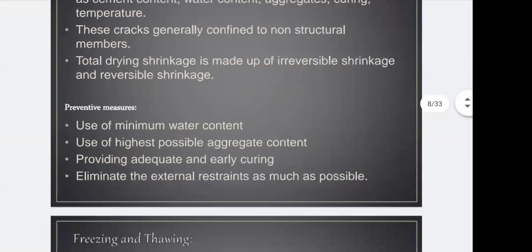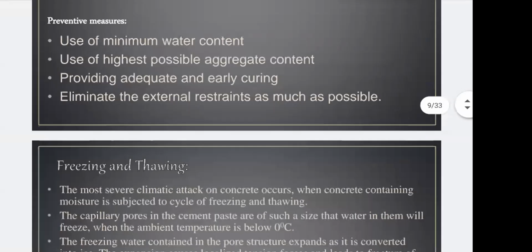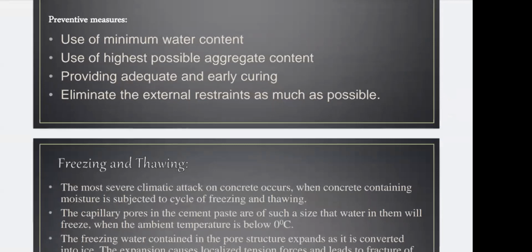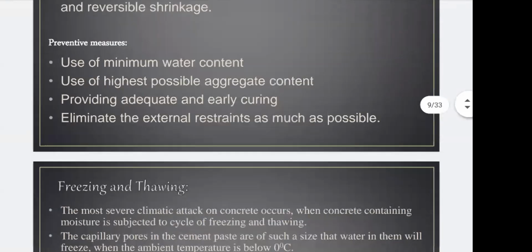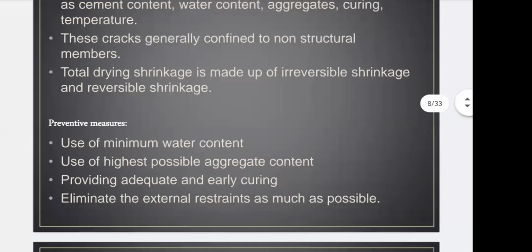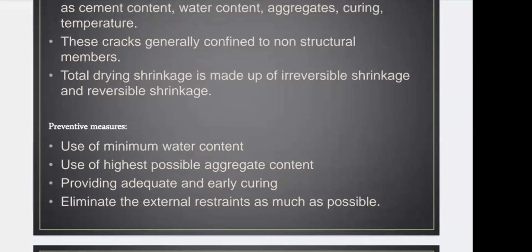So what are the preventive measures to be taken to avoid that drying shrinkage? The use of minimum water content, use of highest possible aggregate content, providing adequate and early curing, and also eliminate the external restraint as much as possible. External restraint is nothing but external factors which are giving stresses to your concrete. That is nothing but external restraints, means external load, you can say. So eliminate the external load as much as possible.